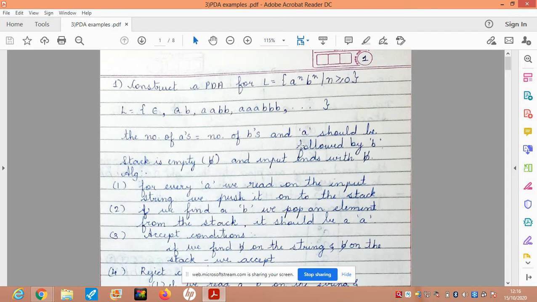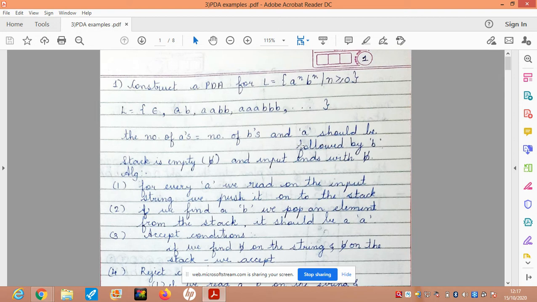So what is the logic that is used here to construct this PDA? Since we have a tape and a stack, the logic would be that whenever I read an a on the tape, I push that a onto the stack, and whenever I see a b on the tape, I pop an element from the top of the stack. For that b, there should be a corresponding a. So when I pop an element from the stack on seeing a b, an a should be popped from the top of the stack, which means that for that b there is an equivalent a.